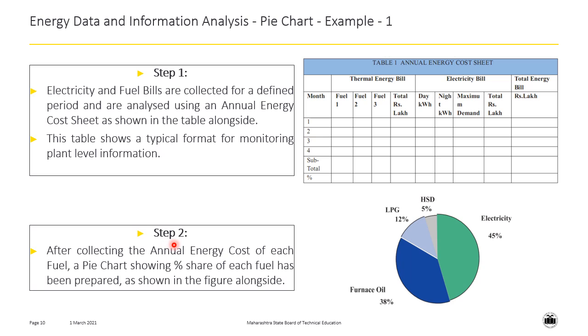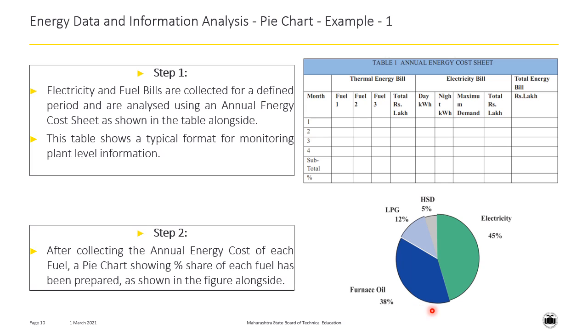In step number 2, we are going to make this process simpler by representing the energy bills in the form of a pie chart. You can clearly see the pie chart at the bottom right of this slide.